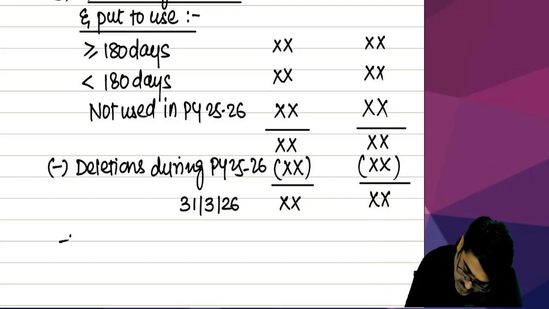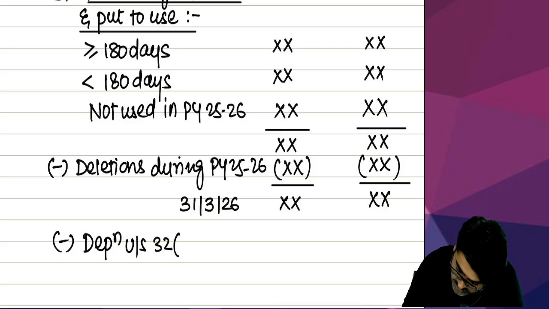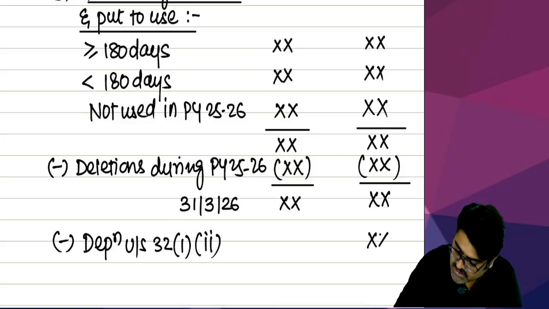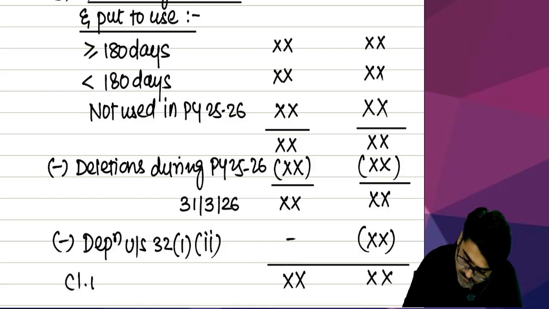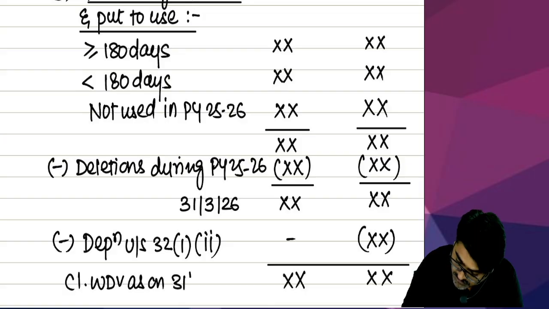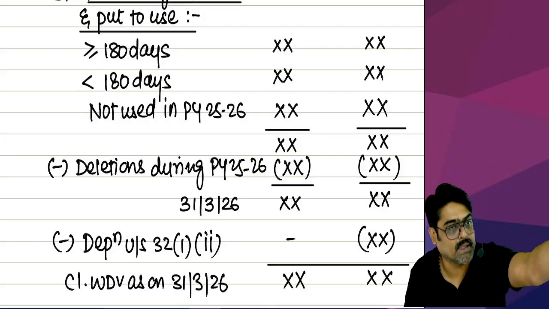Now calculate the depreciation as per section 32(1)(ii). Calculate that depreciation, reduce that depreciation. So what will happen? These assets will remain and this value will remain. This will be your closing WDV as on 31st March 2026. This will become opening in the next year.